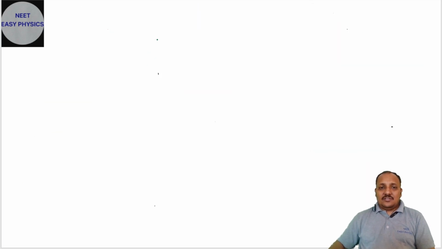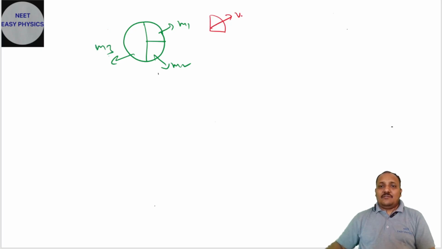Let us assume this bomb explodes into three pieces. How do we solve the problem? The masses are M1, M2 and M3. M1 moves with velocity V1, and M2 moves with velocity V2.